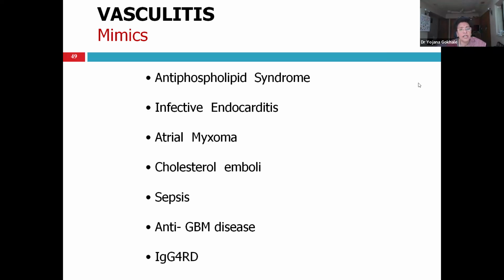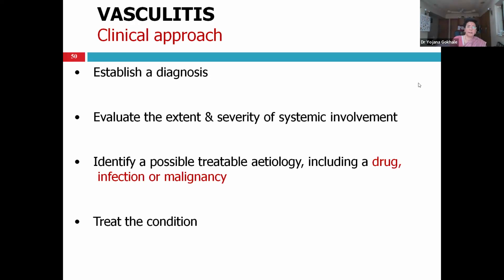This is the differential diagnosis of vasculitis. Antiphospholipid antibody syndrome can have multiple thrombi, infective endocarditis, embolization to multiple organs, atrial myxoma, embolization to multiple organs, cholesterol emboli, sepsis with MSOF can look similar to the acute presentation of vasculitis, anti-GBM disease, and IgG4-RD.